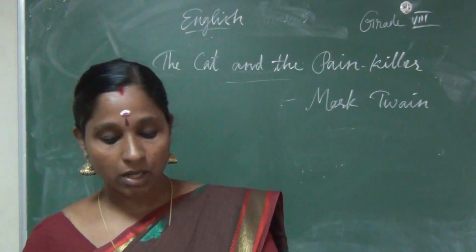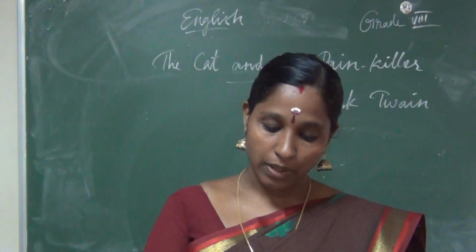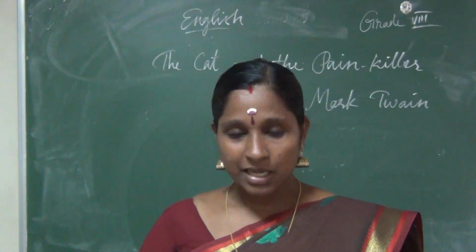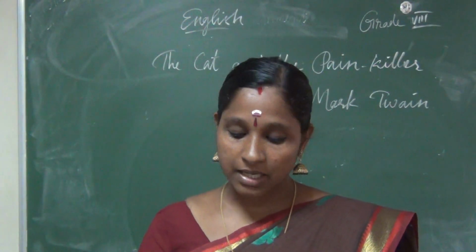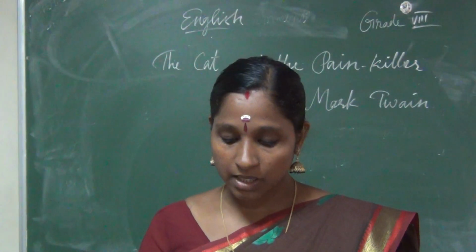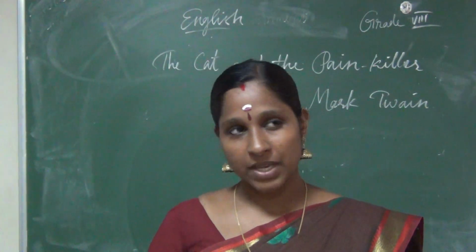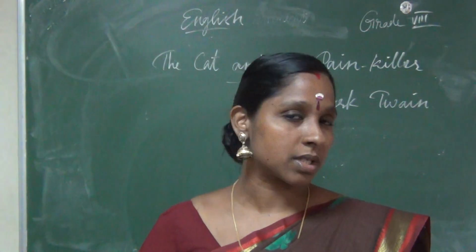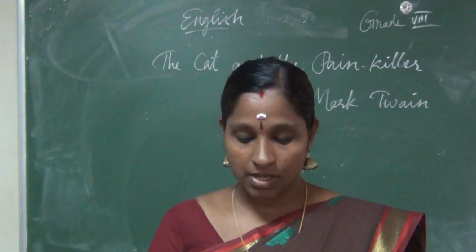Then let's take a look at the glossary part. First one is infatuated. Infatuated means attraction, being inspired with intense but short-lived passion or admiration for someone or something. We get attracted to someone or something, that is infatuation, a short attraction.